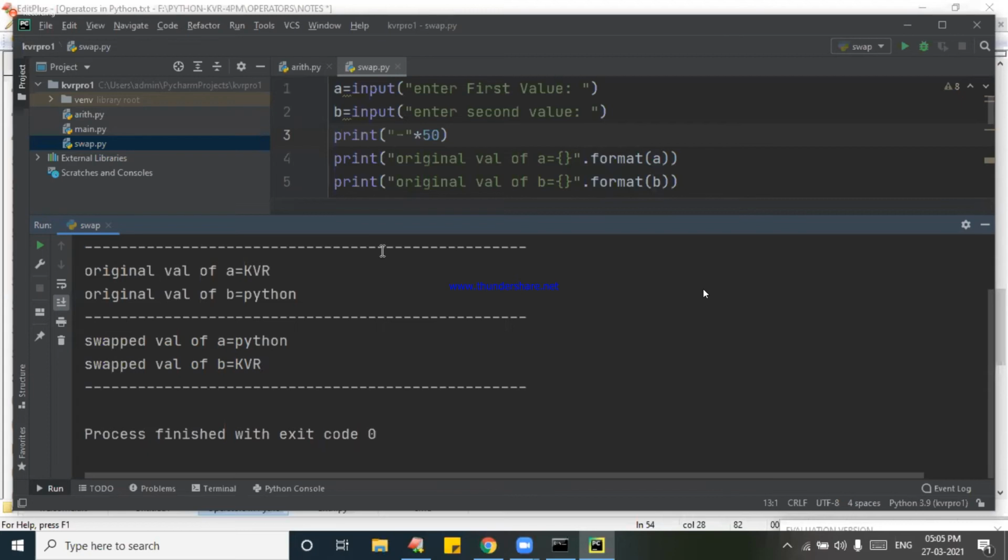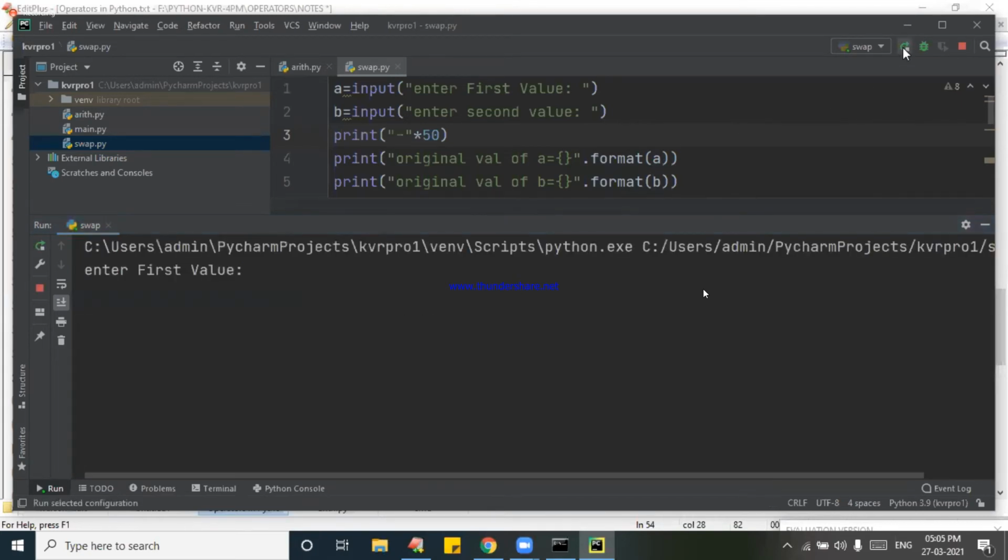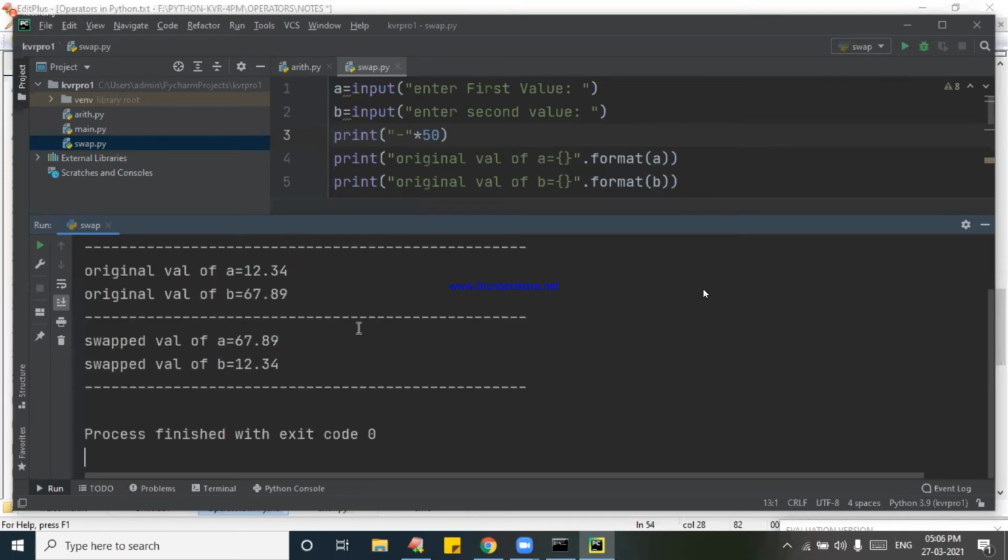Next, try to run once again, please. Now I am entering a float value, 12.34. Next I am writing 56.89. See that 12.34 and 56.89 are getting replaced.